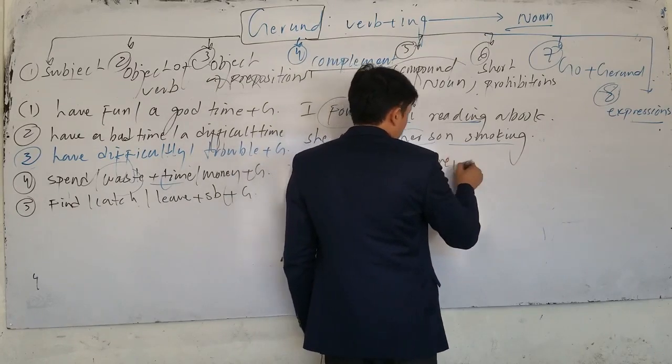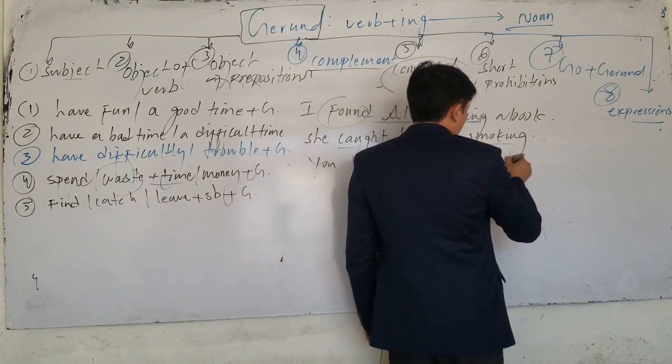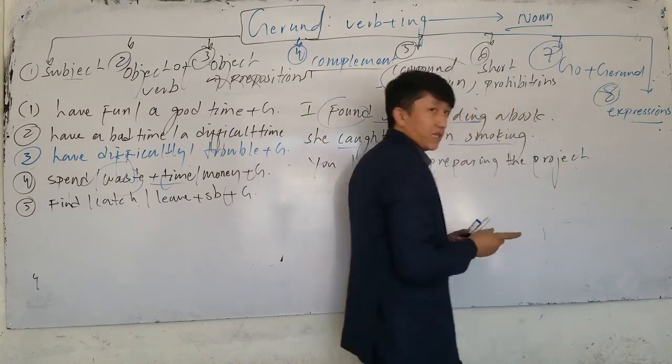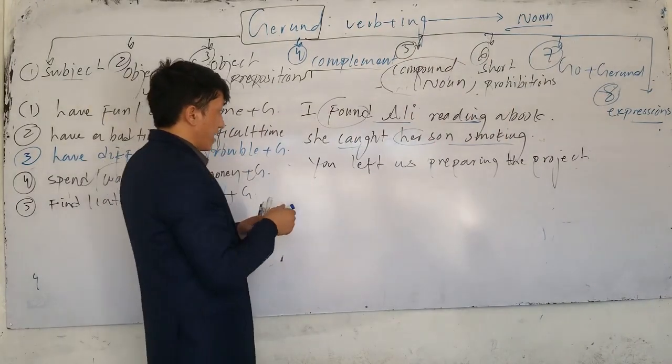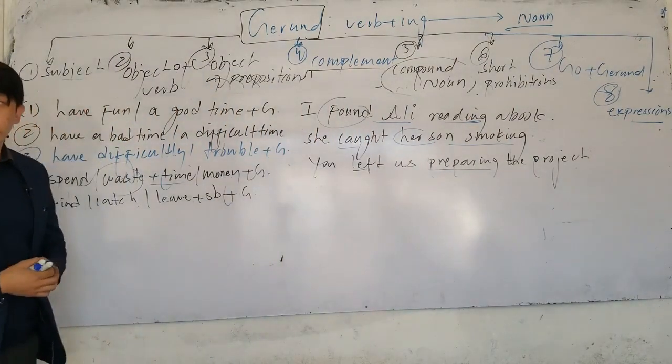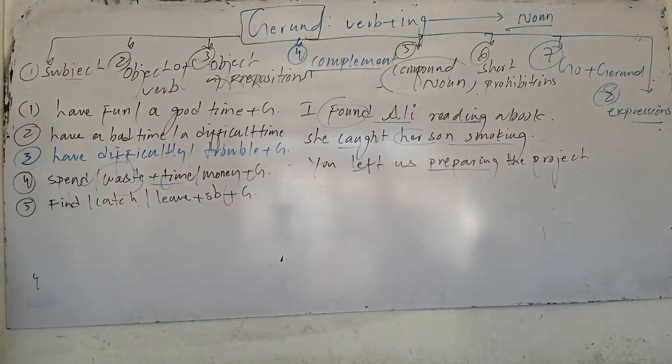Or the other one, after leave, for example, you left us preparing the project. We were preparing the project, and then you what? You left us. After left us, we use what? Gerund. So that is the expressions. After these expressions, we use gerund.